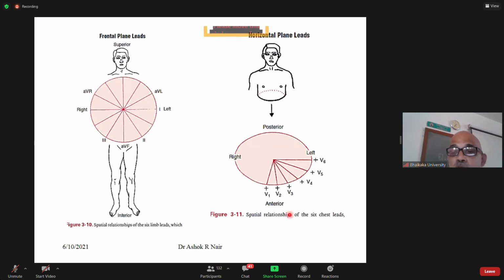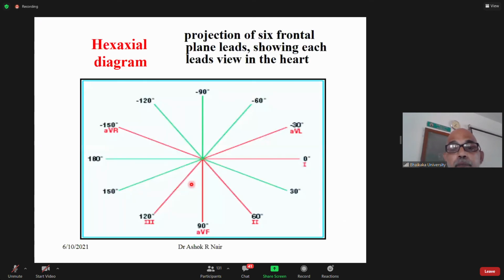In the horizontal plane, you have V1 to V6 of the body, left side and right side. It gives you a spatial relationship. So it brings us to a hexaxial reference system.